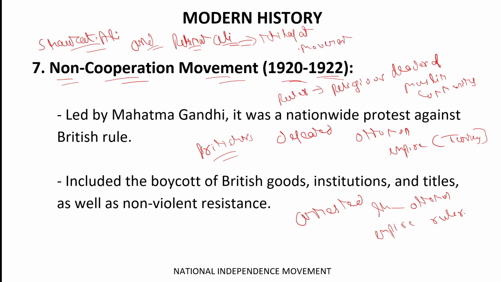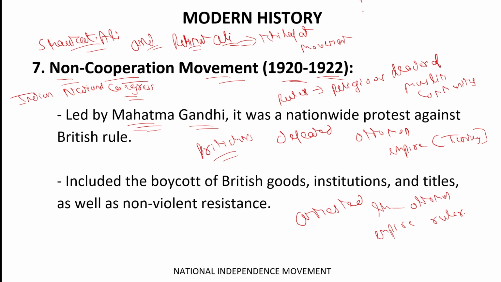They started the Khilafat movement, which was later joined by the Indian National Congress under Mahatma Gandhi. Got it? And that's how the movement was named the non-cooperation movement.